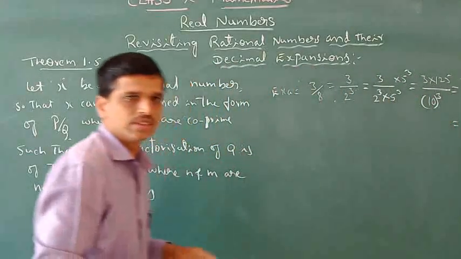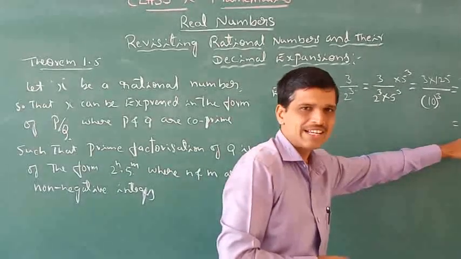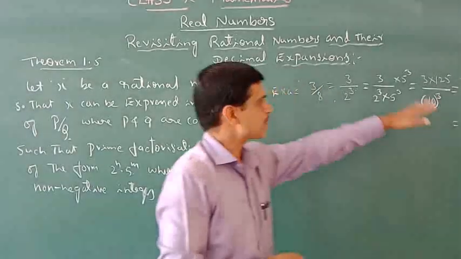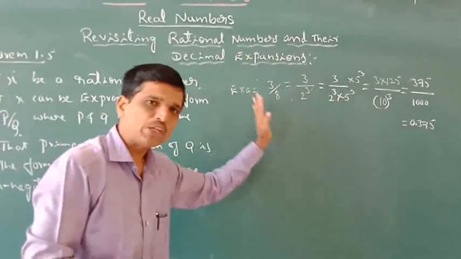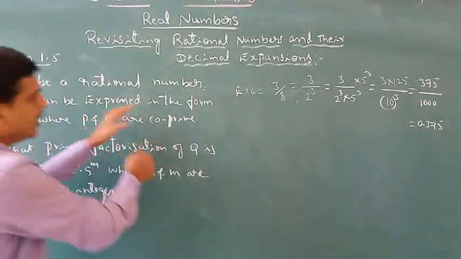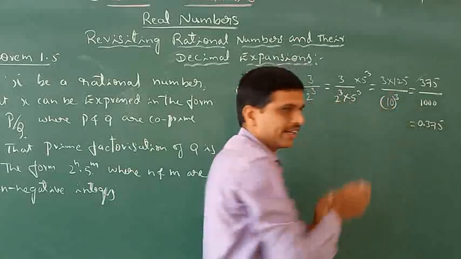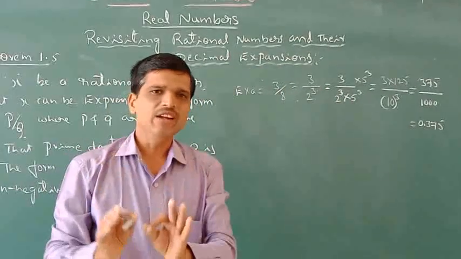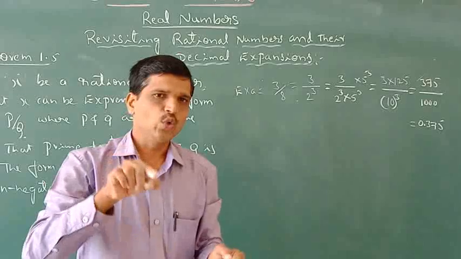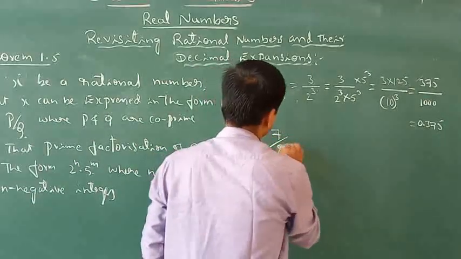So in the previous examples, you took 0.375 as a decimal expansion number that can be expressed in the form of p by q, or p by q can be expressed in this form. So what is the result here? Observe this p by q. Observe the denominator: the denominator is either a power of 10 or its factors like 2 and 5. That is necessary. Take another example, that is 7 by 80.